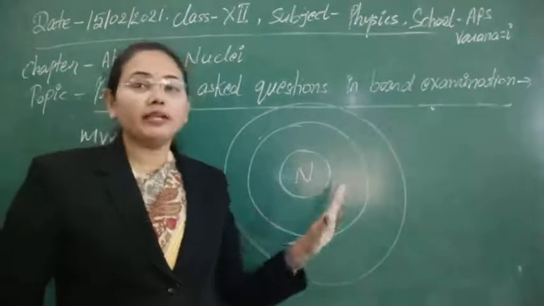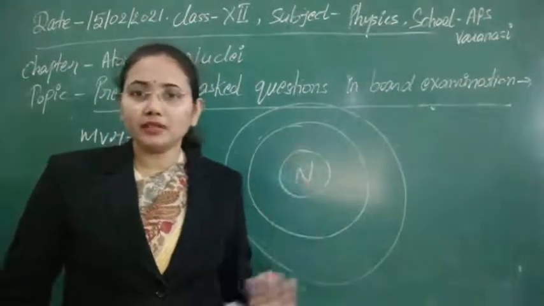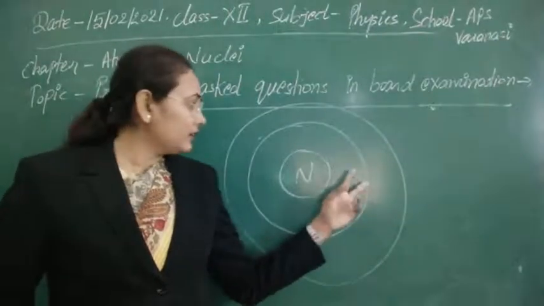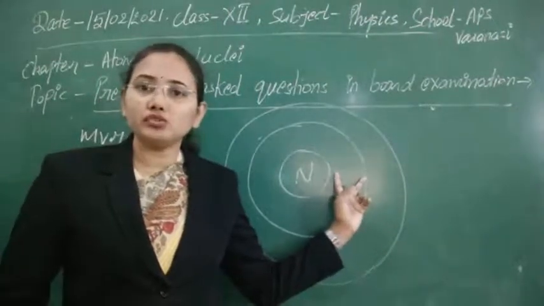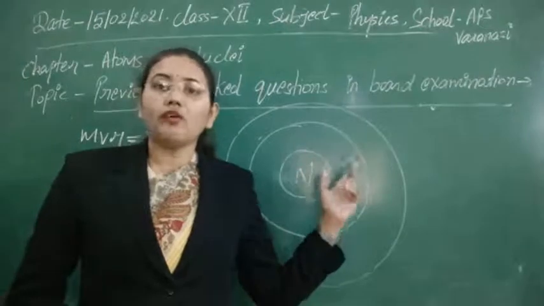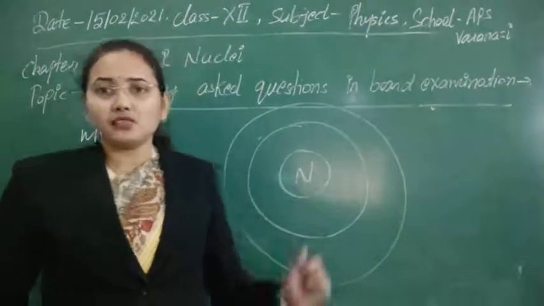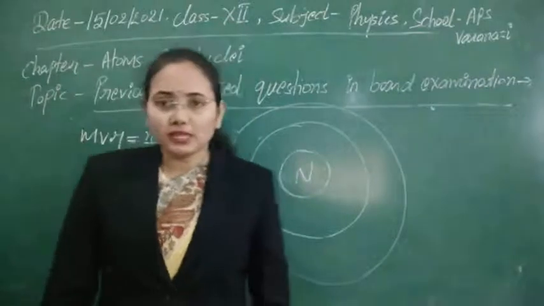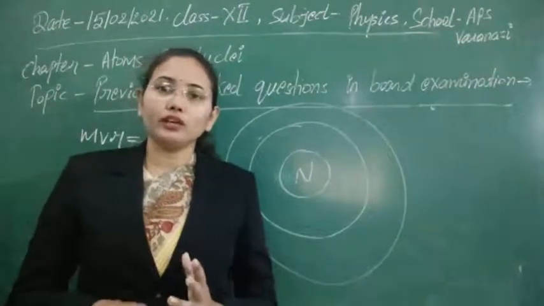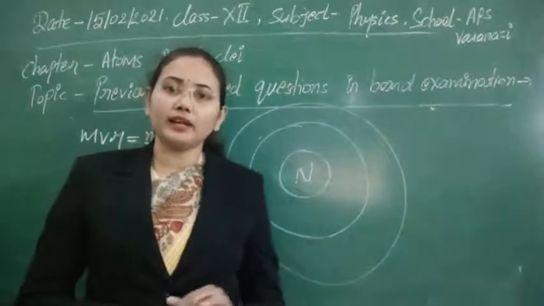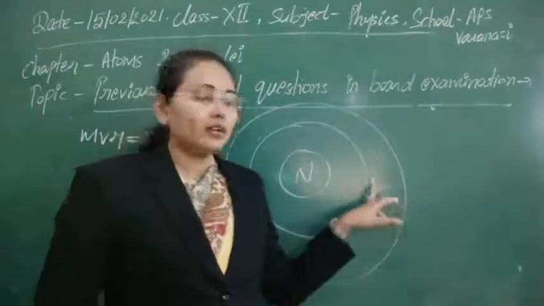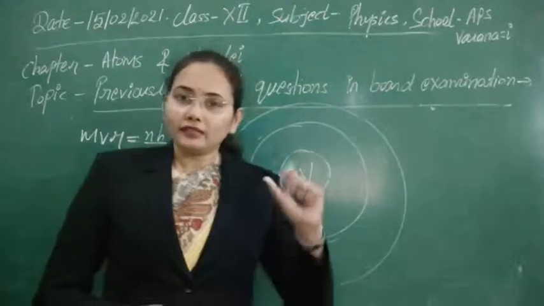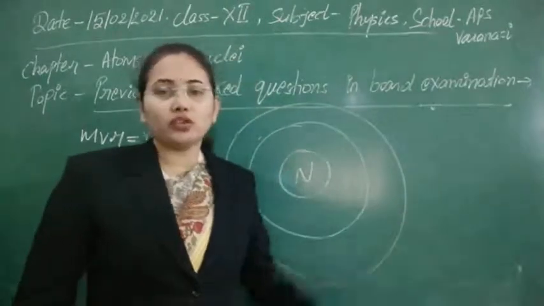Whenever an electron makes a transition from a higher to a lower state, it will ultimately reach this state, and there is spacing between these two states, which means the electron will not fall into the nucleus as it is not very near to the nucleus. Clear? The third postulate of Bohr is that whenever an electron makes a transition from a higher to a lower energy state, the energy radiated is equal to the difference of energies of these two circular orbits.